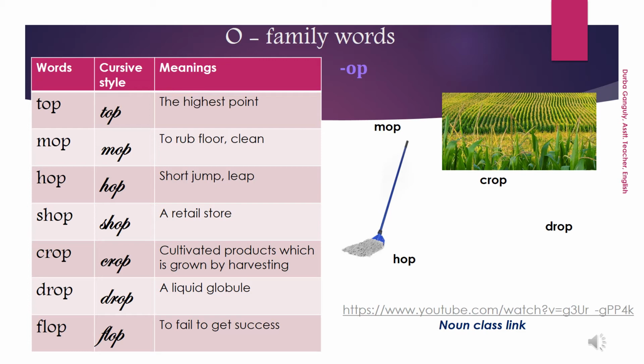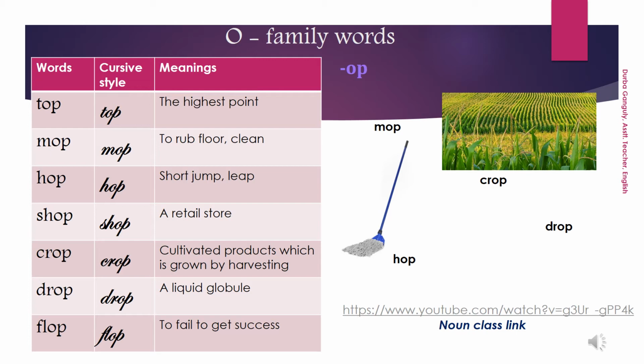Hop is a short jump. Yes. See, the rabbit is hopping. Shop, we all know, is a store, a small store from where we buy our necessary products. Crop, see, farmers have cultivated crops, those green crops, and they are harvested. So farmers grow crops for us and we meet our hunger. Drop, you can see the picture of a water drop. These are very well-known words to you.